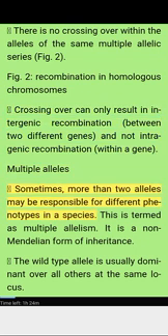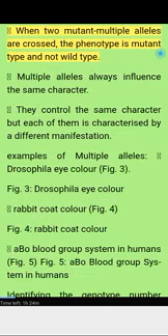Multiple alleles. Sometimes, more than two alleles may be responsible for different phenotypes in a species. This is termed as multiple allelism. It is a non-Mendelian form of inheritance. The wild type allele is usually dominant over all others at the same locus. When two mutant multiple alleles are crossed, the phenotype is mutant type and not wild type. Multiple alleles always influence the same character. They control the same character, but each of them is characterized by a different manifestation.